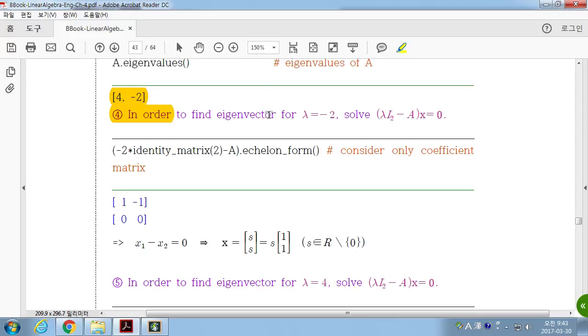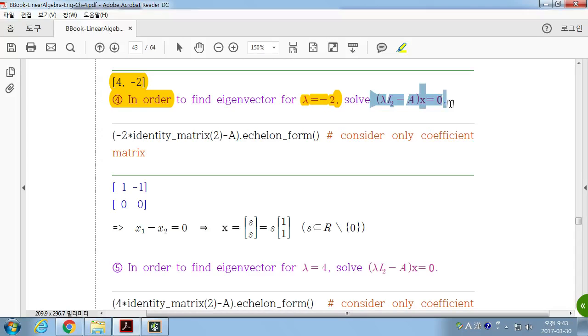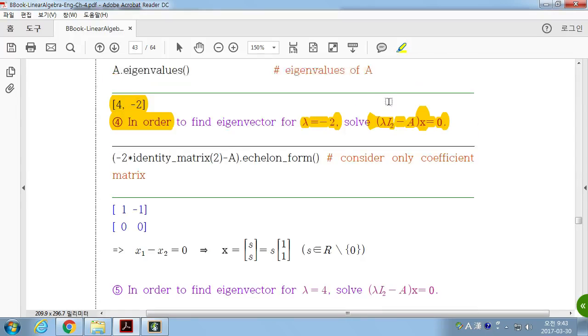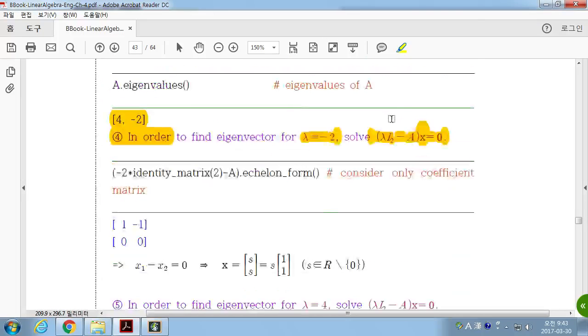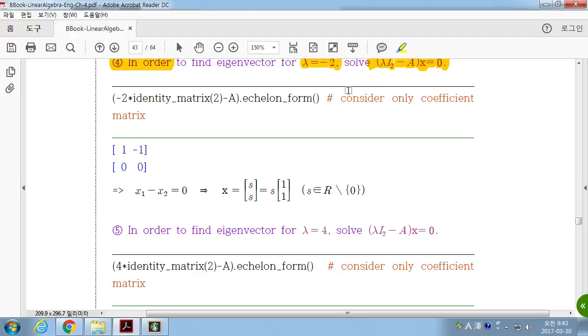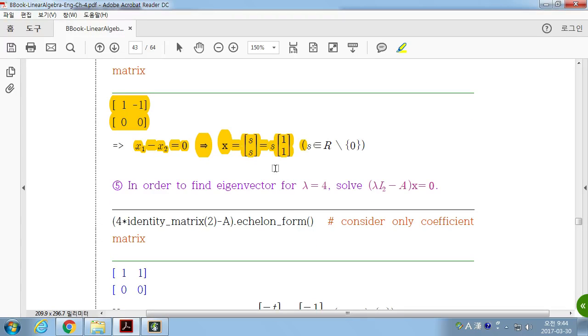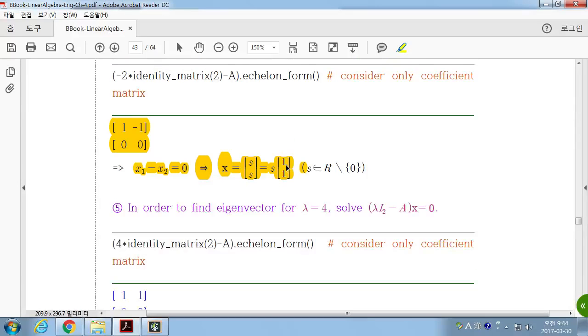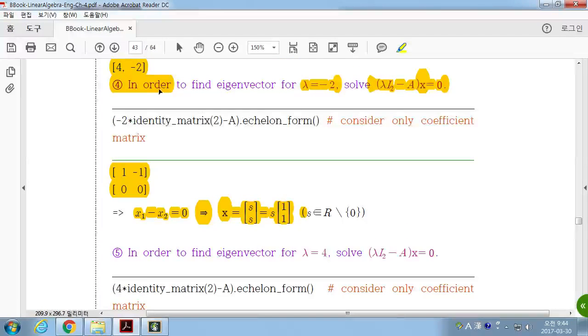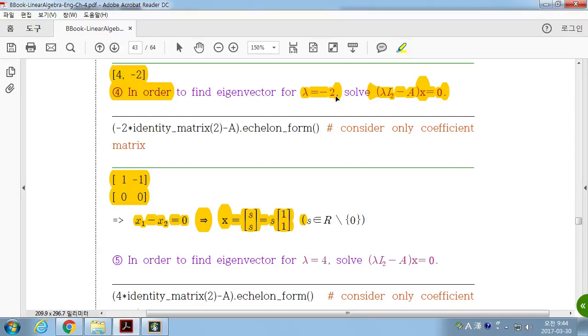find the eigenvector corresponding to the eigenvalue lambda equal to -2. So for lambda 1, which is -2, we find the eigenvectors that satisfy this. Okay, then for the 2x2 matrix, we have this linear system of equations which gives us the solutions. So these are the eigenvectors of A corresponding to the eigenvalue lambda equal to -2.